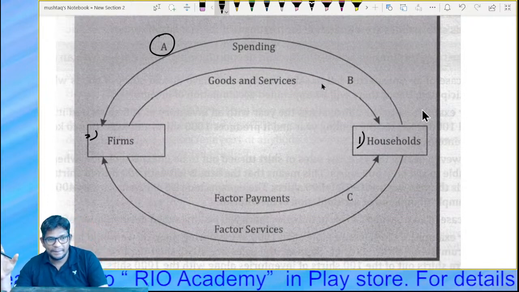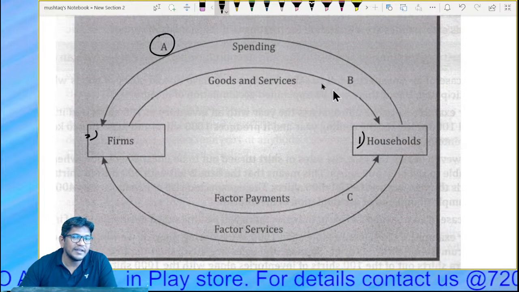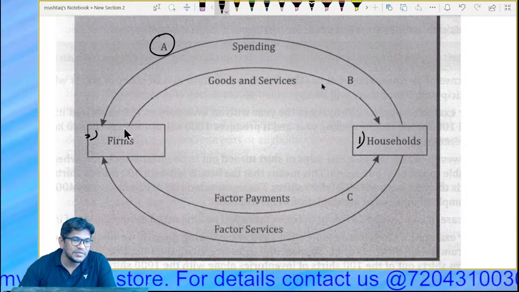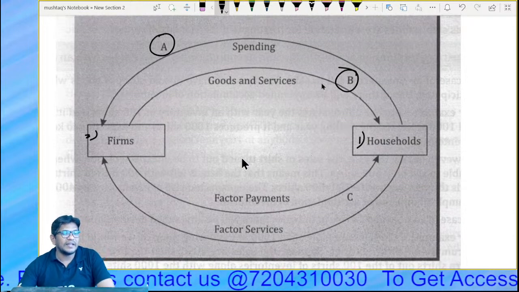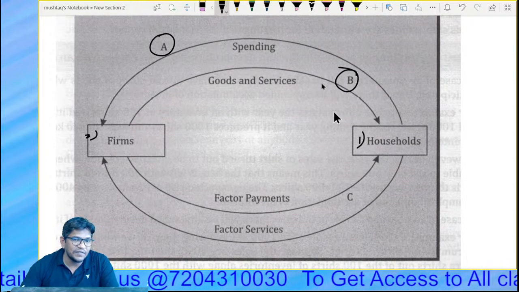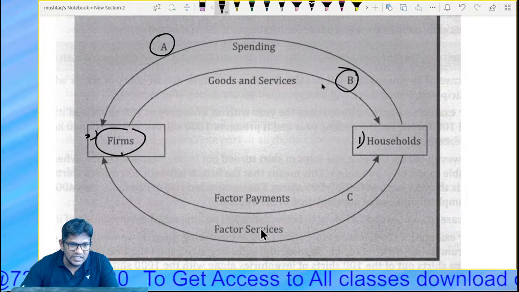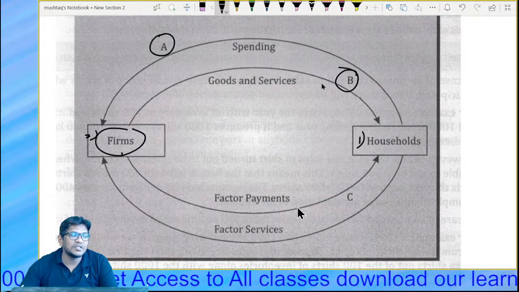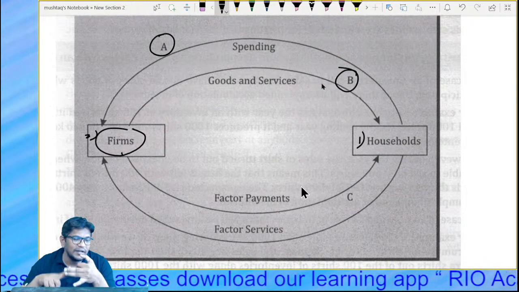Households are spending. Firms are supplying goods and services. This is B. And again, guys, for these services, for this spending, they get earning, and this earning is nothing but factor payments. Like factor payments are what? Factor payments may be rent, it may be wages, it may be interest, it may be profit.